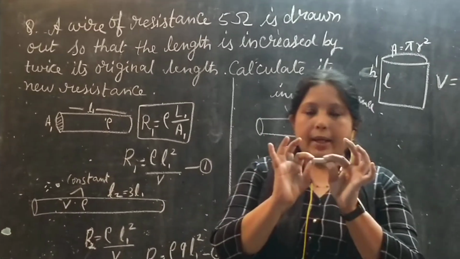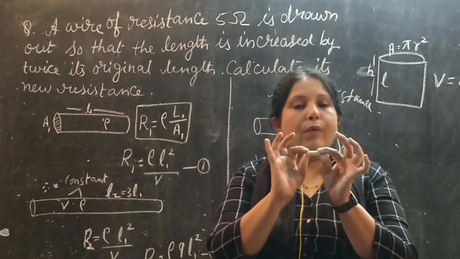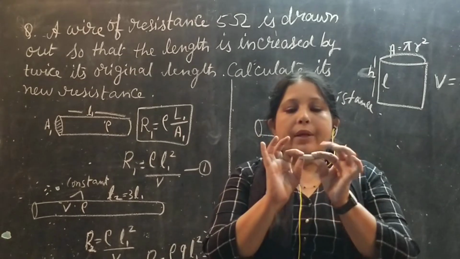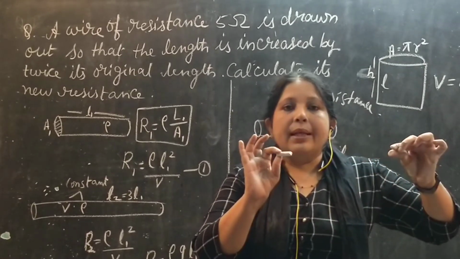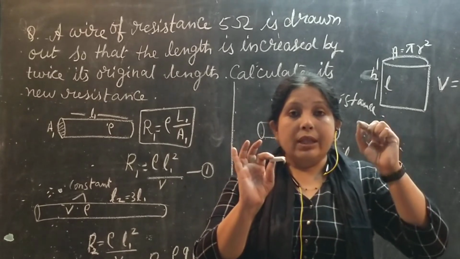What happens? Consider this as a wire. This is the initial resistance of the wire. It is of 5 ohm. The resistance of this wire is of 5 ohm. We are going to stretch it by twice. Now you have to concentrate on this word by.